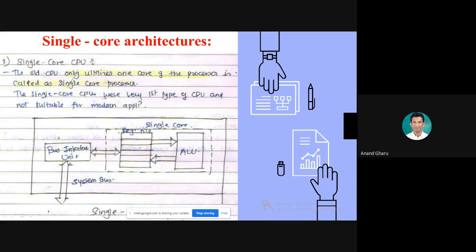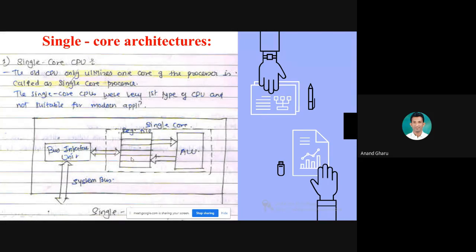In that there is the bus interface unit, which is connected with the register file and ALU. We can say this is one core, single core. So this system is called a single core architecture. Now you can understand that if this is a single core, then multi-core architecture consists of multiple single cores.